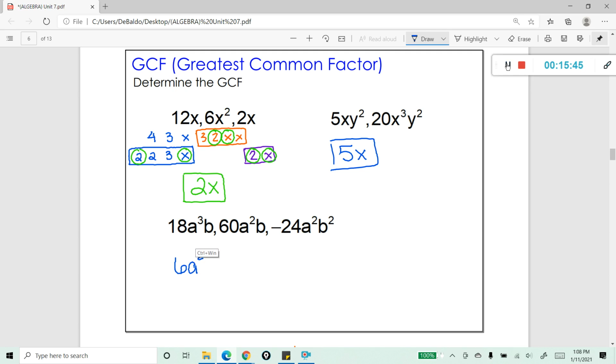And then I have b, b, and b squared. So the highest b factor can only be plain old b. And there's my greatest common factor.